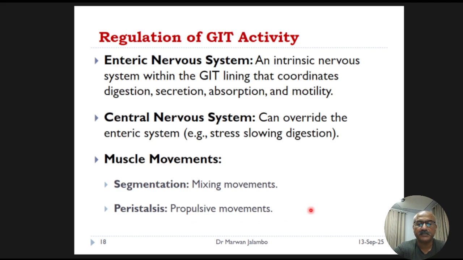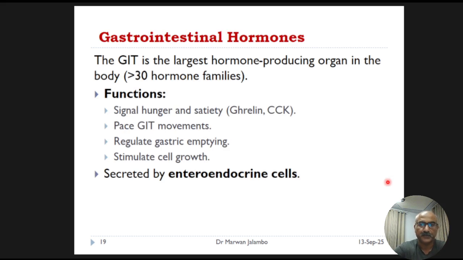Alongside the nervous system, the GIT uses a sophisticated system of chemical messengers, or hormones. It might be surprising to learn that the GIT is the body's largest endocrine, or hormone-producing, organ.